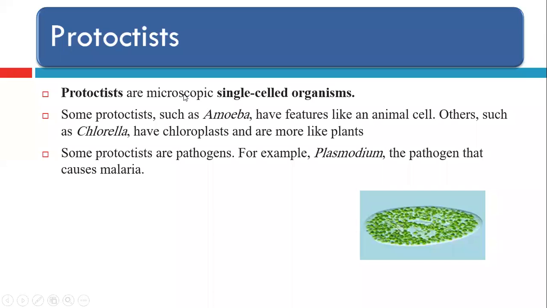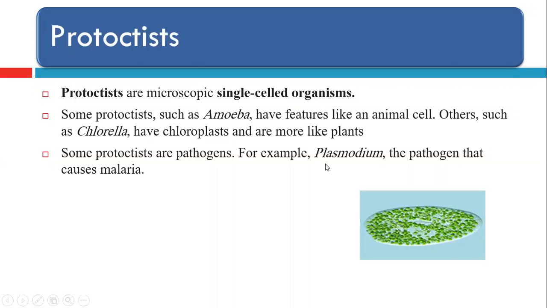Protoctists are single-cell organisms. Some protoctists, such as amoeba, have features like an animal cell. Others, such as chlorella, have chloroplasts and are more like plants. This is very common in our life. Chlorella is very common, and this is a photo of chlorella. It has many chloroplasts, and it is able to do photosynthesis.